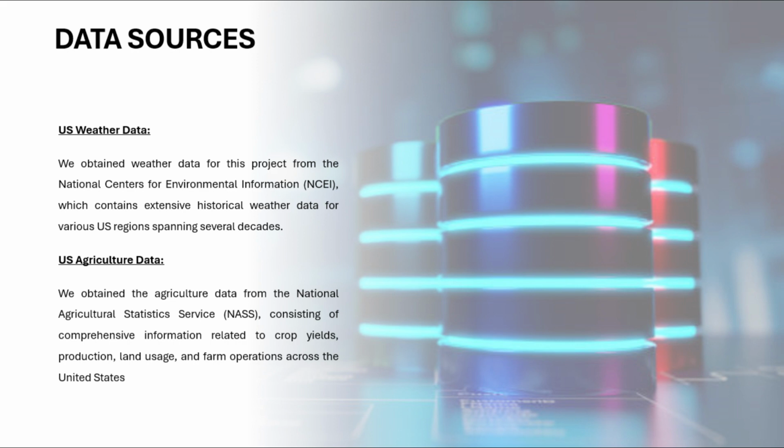As we said before, we obtained weather data from the National Centers for Environmental Information. It offers historical weather data from various regions across the US, spanning several decades. And we acquired agriculture data from the National Agriculture Statistics Service, which provides detailed information related to crop yields, production, land usage and farm operations throughout the United States.